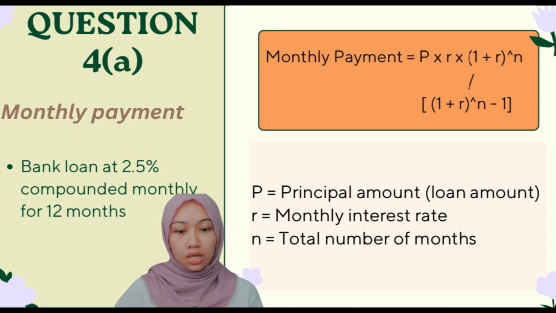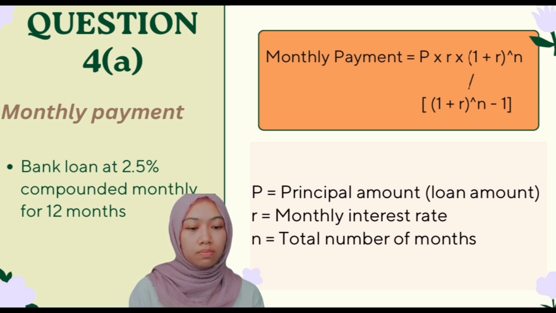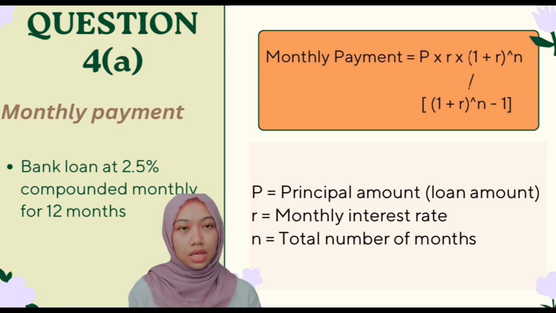Firstly, calculate the monthly payment. Principal amount P equals 200,000 ringgit, monthly interest rate R equals 2.5% or 0.025, and the number of months N equals 12.